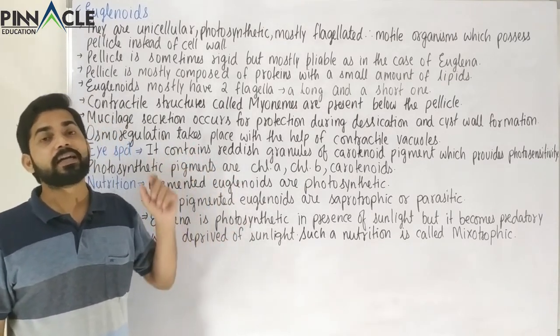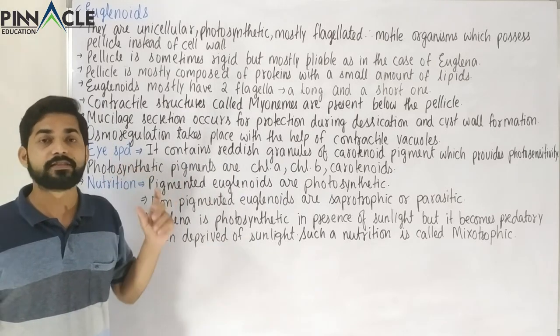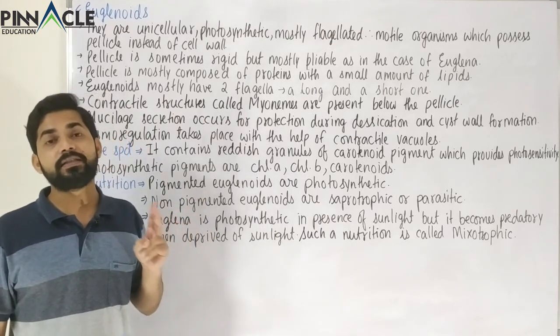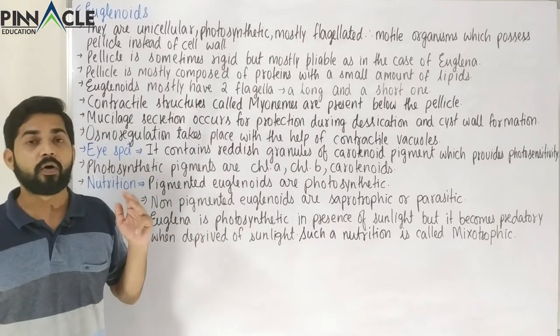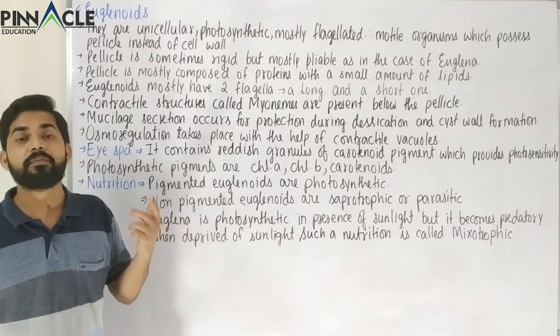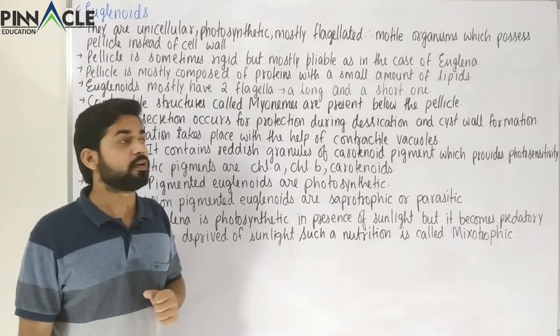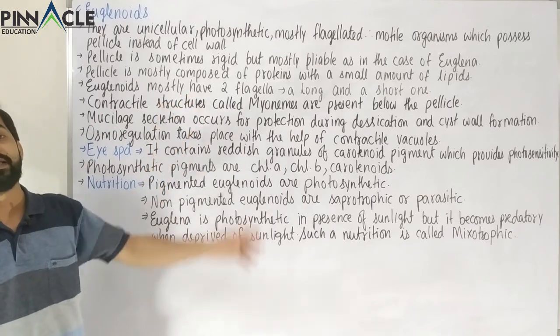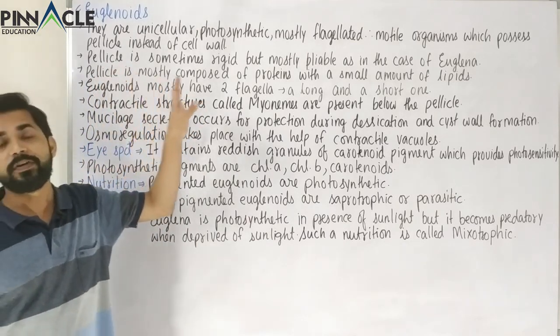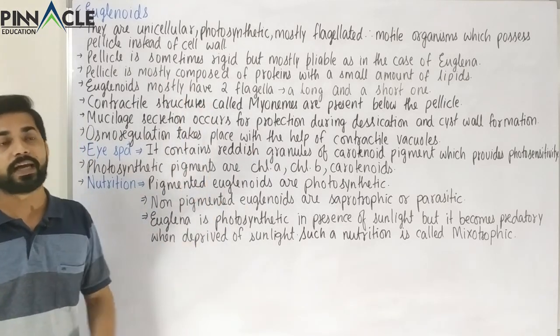So these are the characteristics of these organisms: they are unicellular, and apart from that they are photosynthetic, and they do not have a cell wall but have a pellicle in its place, and obviously they are flagellated and motile. This tells us about the basic features or properties of these organisms.